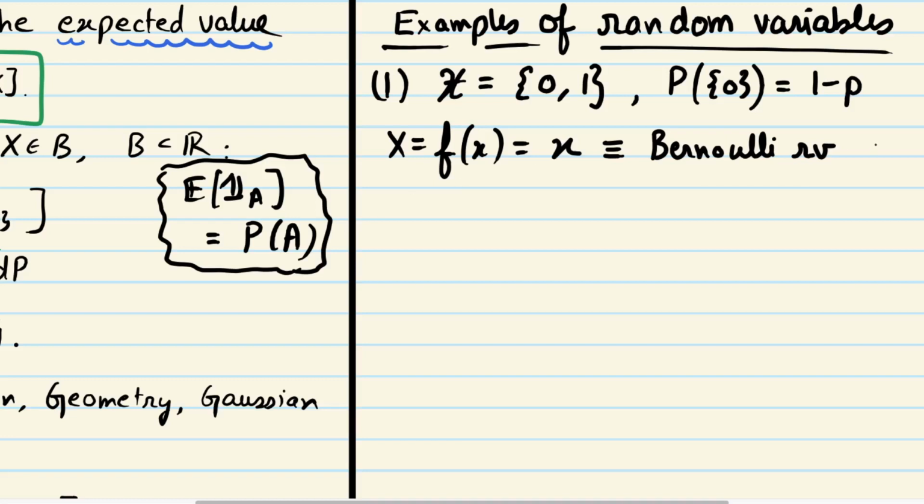So this random variable x is called the Bernoulli random variable, and when we talk of random variables, we typically describe them by their distribution. So I will use the notation that x is distributed as Bernoulli(p). So it takes two values, 0 and 1, and the probability that it takes value 1 is just p, small p. Okay, so what is the expected value of this x?